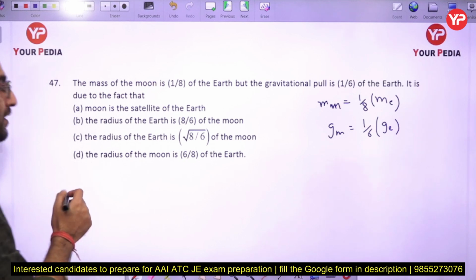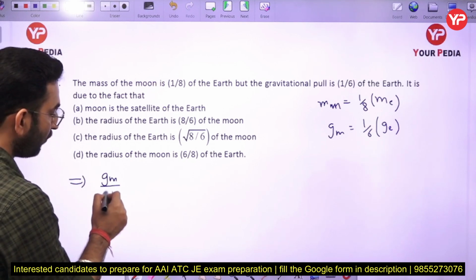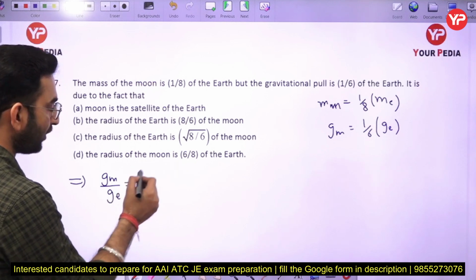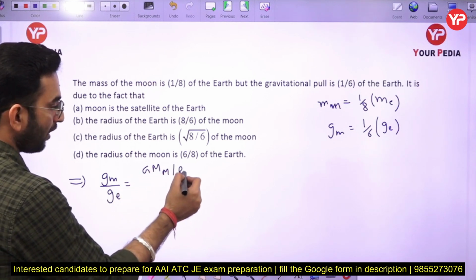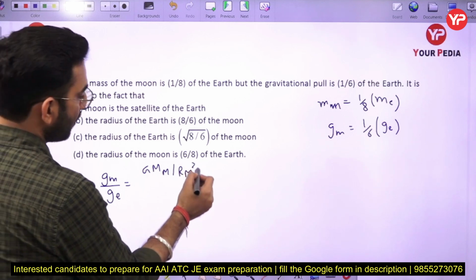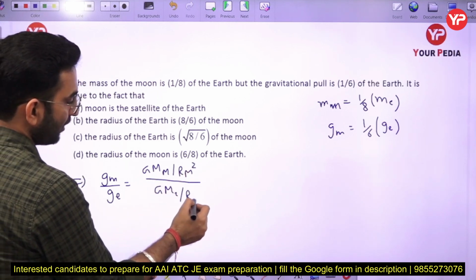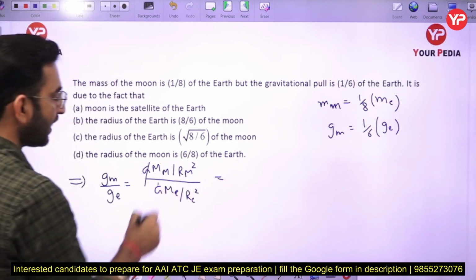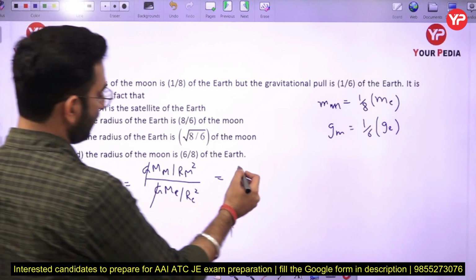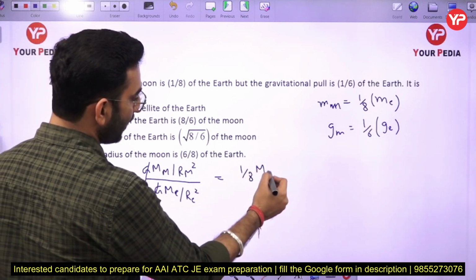Okay, so now in this case, if you see, the gravitational pull of the moon divided by the gravitational pull of the earth can be written as G M_M divided by R_M square, over G M_E divided by R_E square. So G will be cancelled out. The mass of the moon is 1/8 of the mass of the earth here.